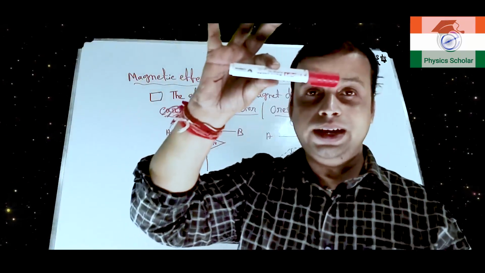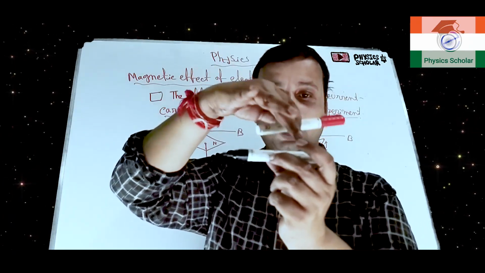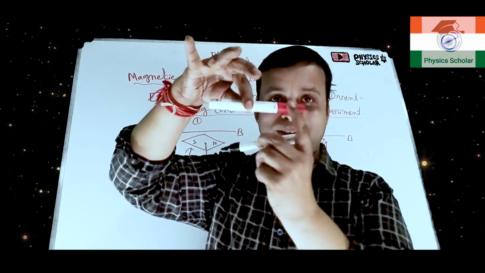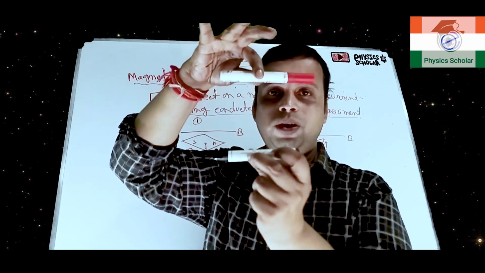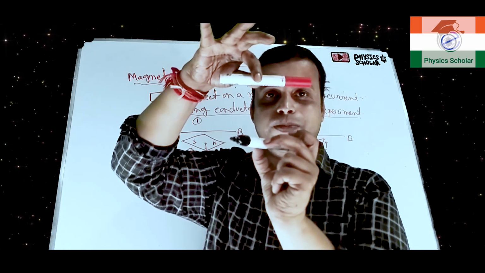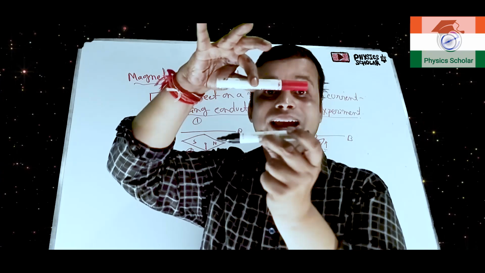Suppose this is a current carrying conductor and this is the magnet, with the north pole and the south pole, and the current is flowing from this direction towards the cap. When no current is flowing, it is like this. When the current is flowing, we can see the deflection of the magnet. This is angular deflection, because an angle will be created.